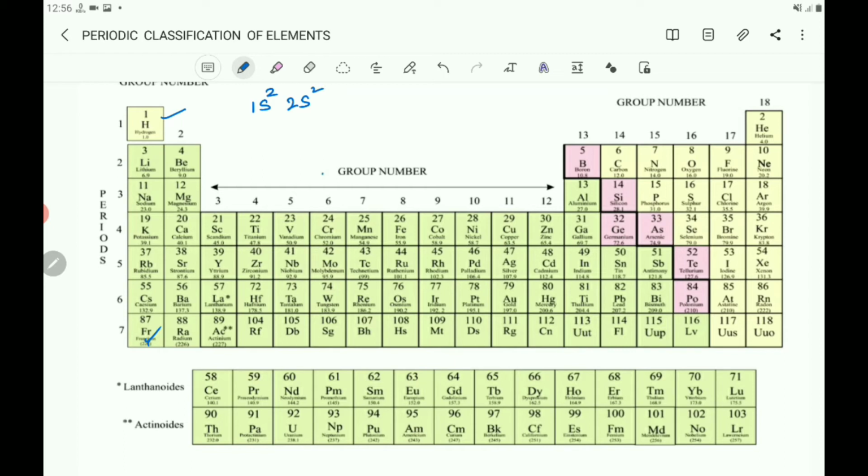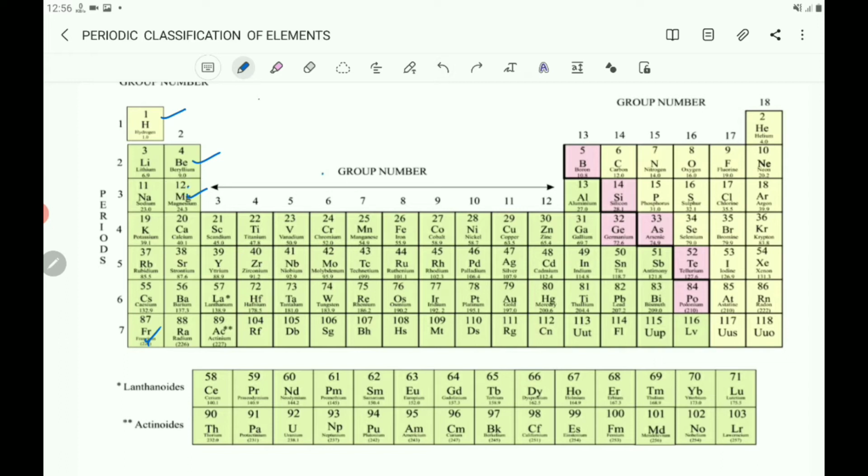So this is the first shell which is having 2 electrons, and this is the second shell, the outermost shell, that is having 2 electrons. So beryllium has 2 valence electrons. The valency of beryllium is 2. Next, take magnesium. The atomic number of magnesium is 12.